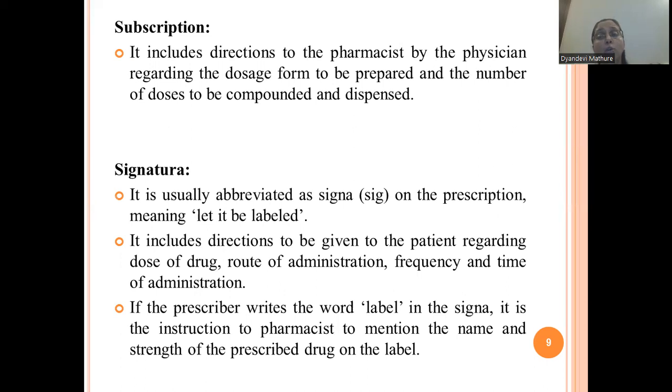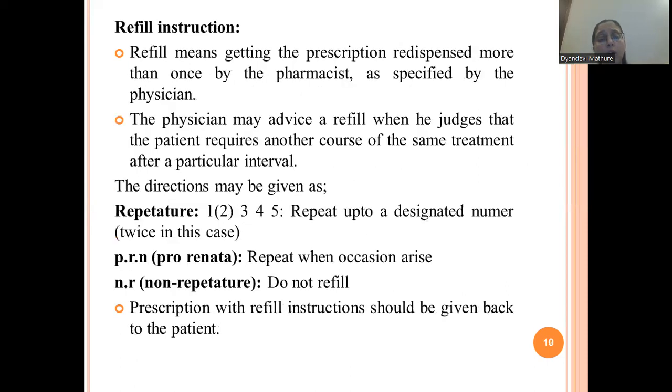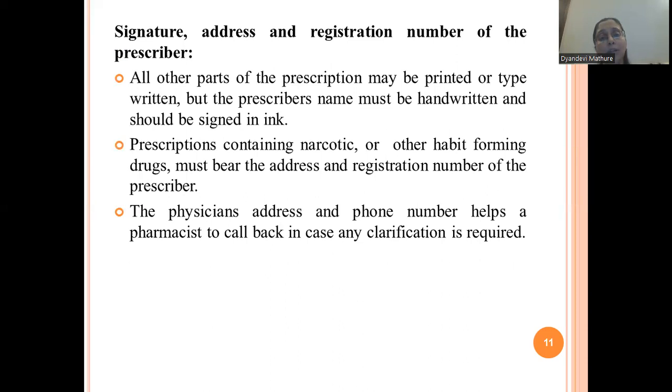Now if a physician wants to redispense the prescription, or repeat the dose for that particular patient, it is to be given in the refill instruction. And the last part is very important, that is the signature, address and mobile number of the prescriber, which is very important to contact that physician in case of emergency or if any clarification is required by the pharmacist.